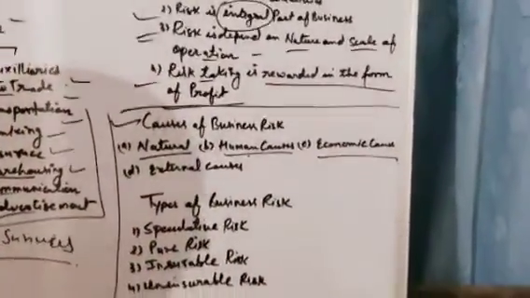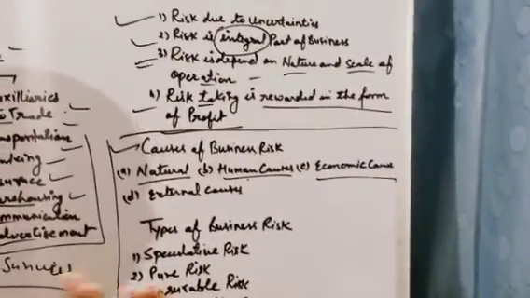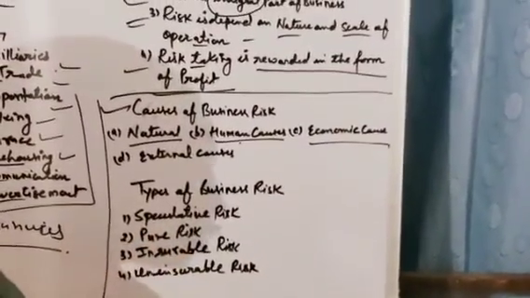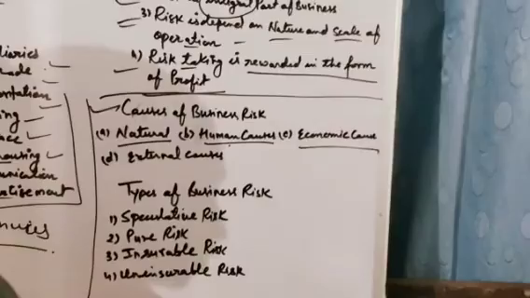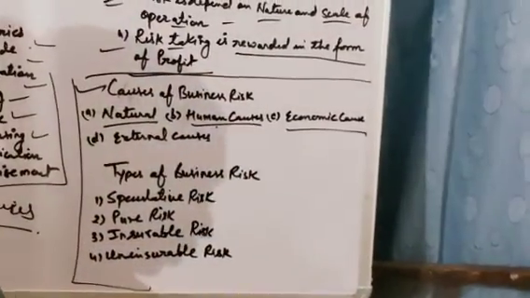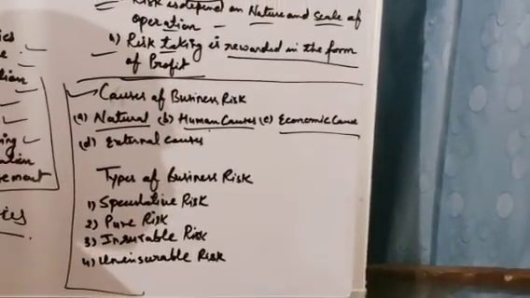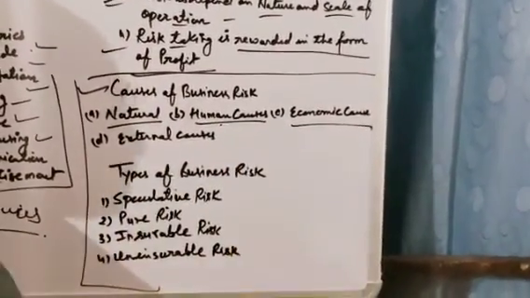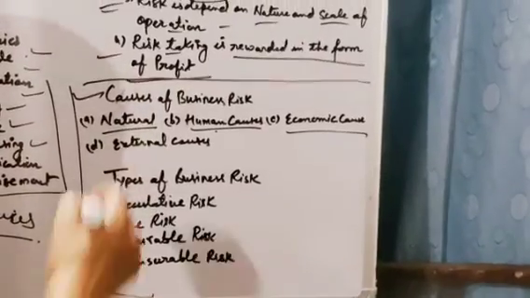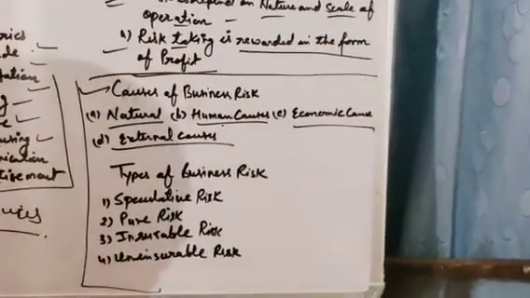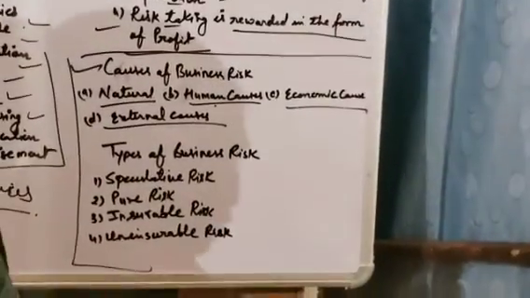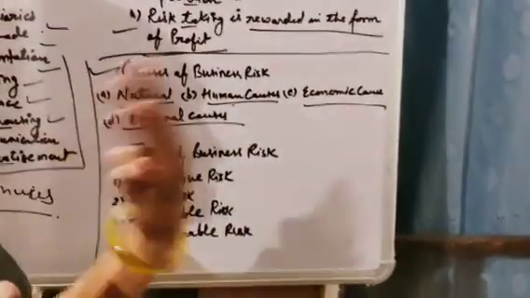Economic causes, like market conditions are changed, boom period is there, recession period is there. In case of boom period, inflation is there, or the prices of all the products are going high. In case of depression, prices of all products are low, and there is increase and decrease in demand because of fashion change. All these are part of economic risk. Now last one is external risk. External risk like the government policy is changed, taxation policy is changed, government is changed, or if government is unstable.